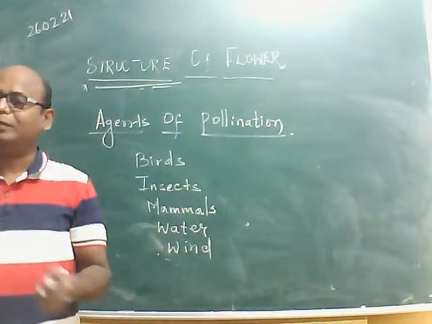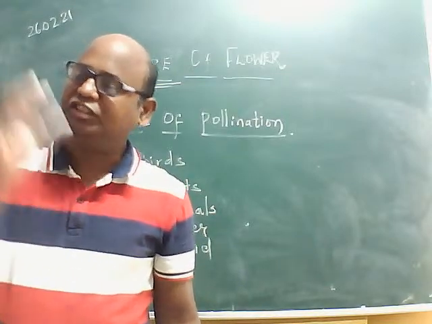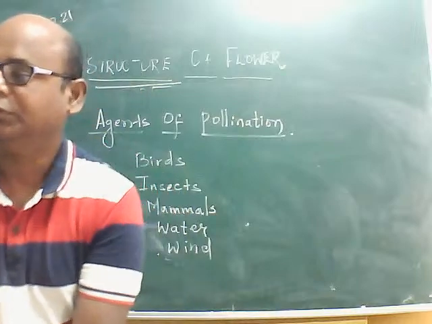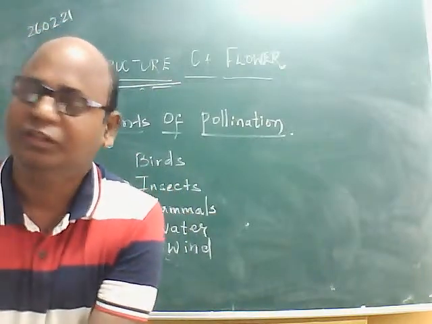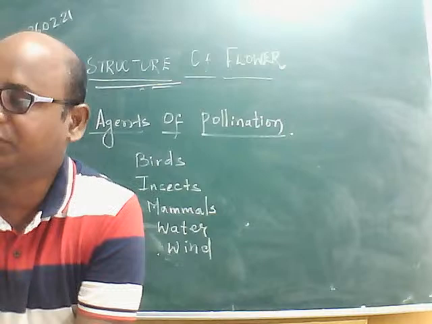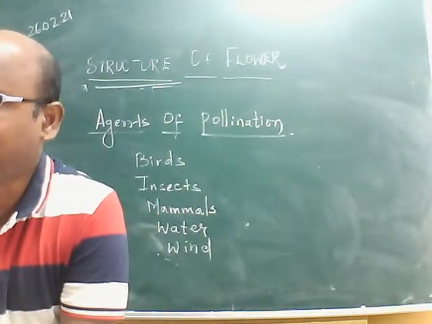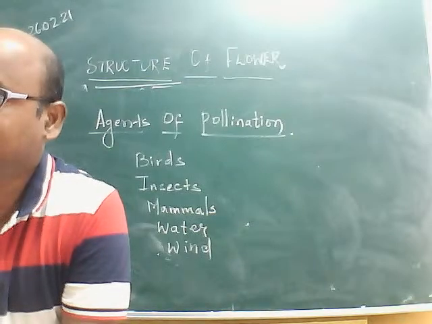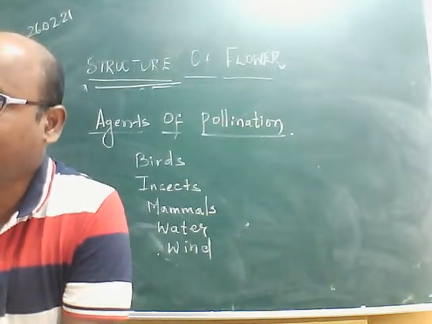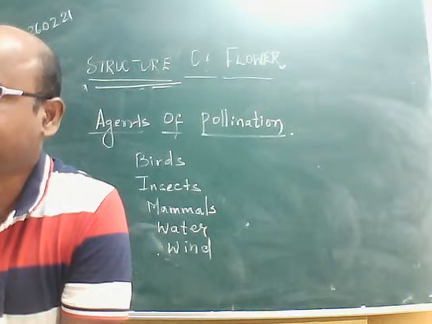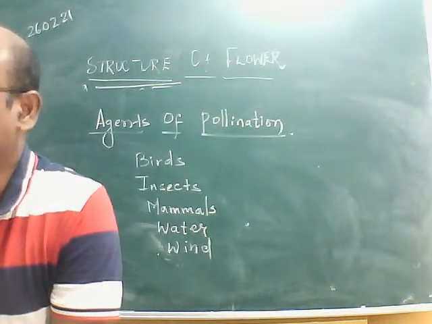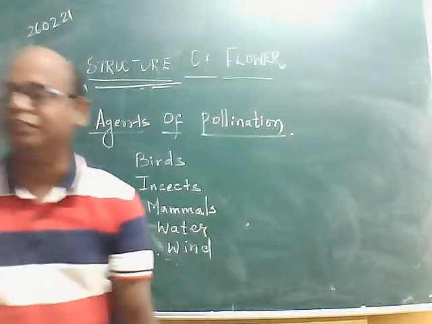For example, which is the smallest bird? General knowledge question. Hummingbird. Elijah has written, very correct.